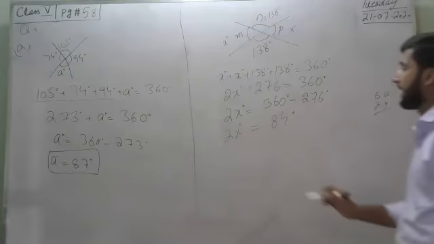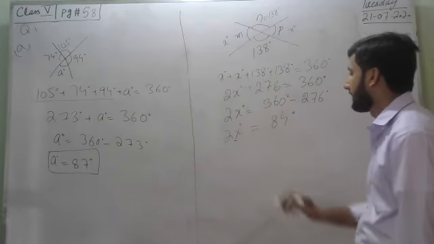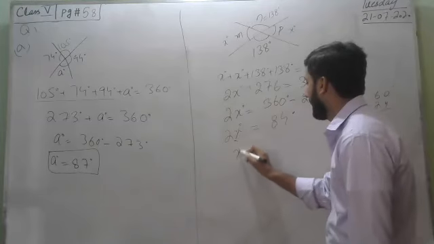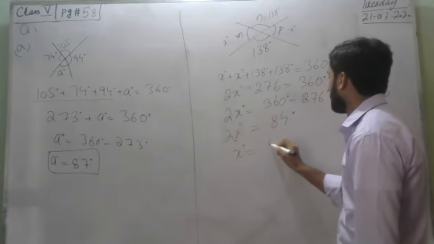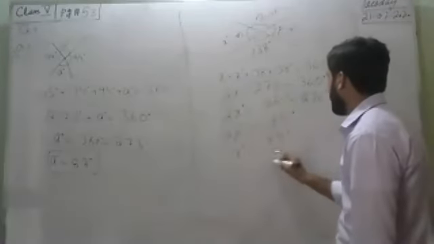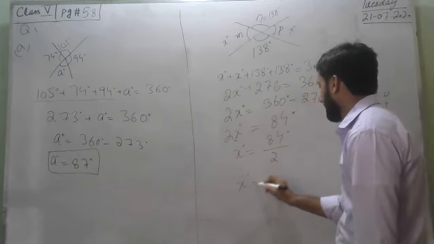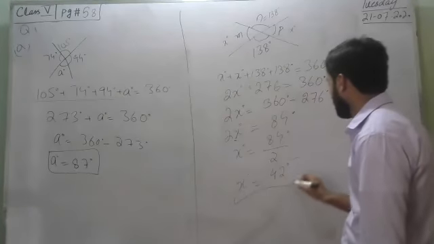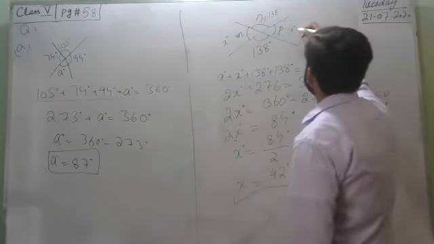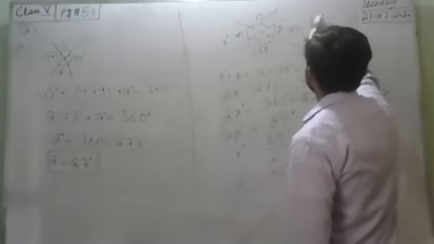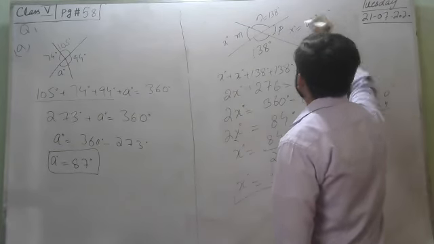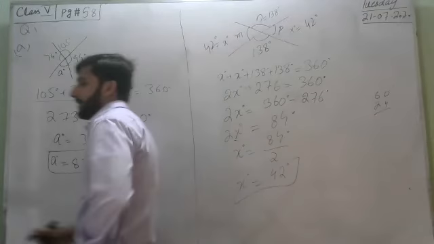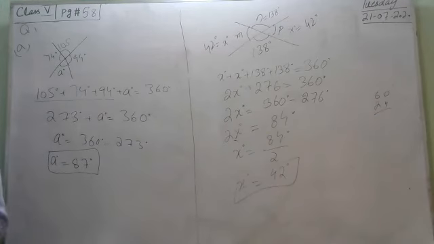Now we have to find the value of x. 2 and x are multiplied with each other, so x equals 84 degrees divided by 2. x equals 42 degrees. Now x equals 42 degrees and the other x equals 42 degrees. This is question number 1 part B.